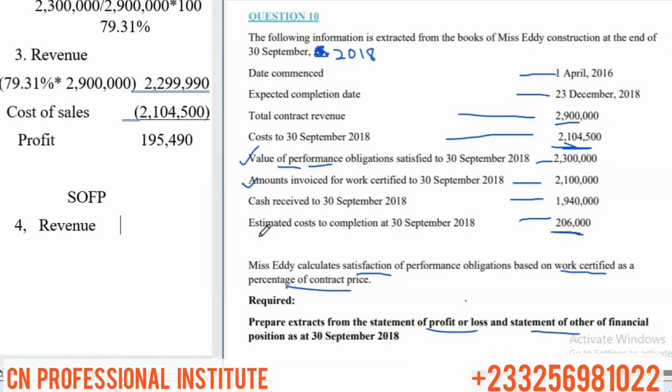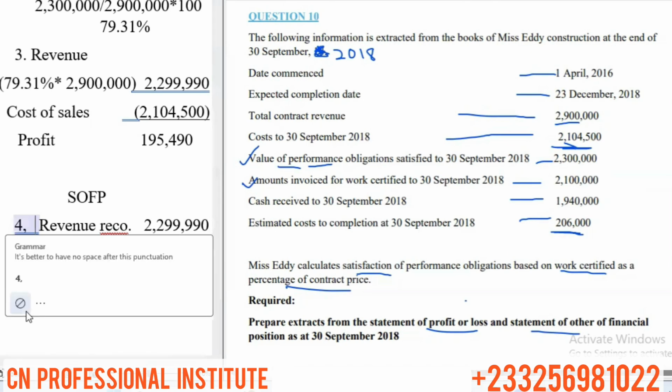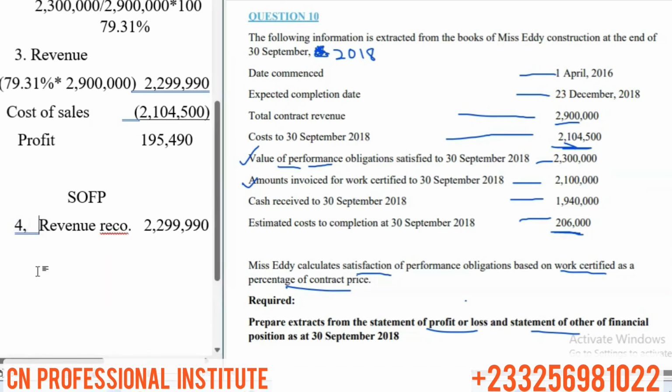So revenue recognized is 2,299,990. This is the revenue recognized, and it's a first time revenue.